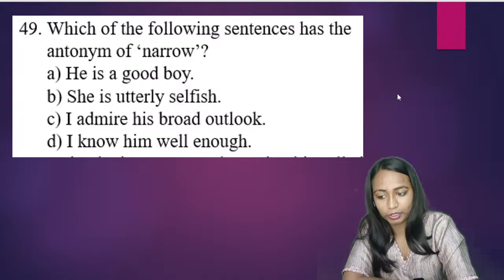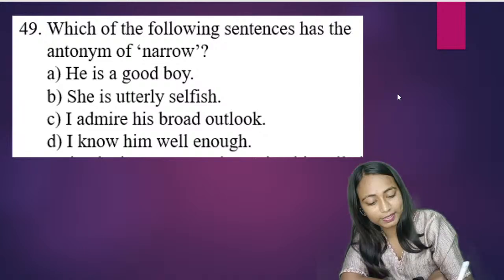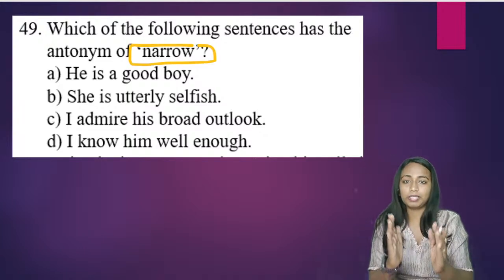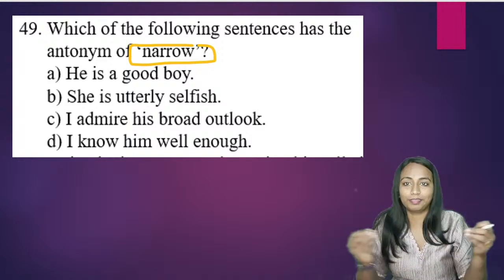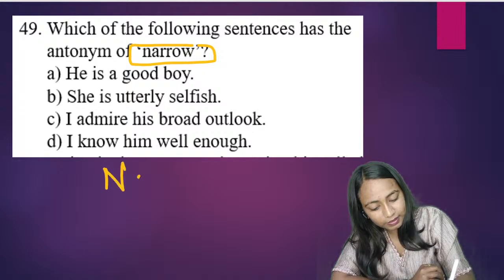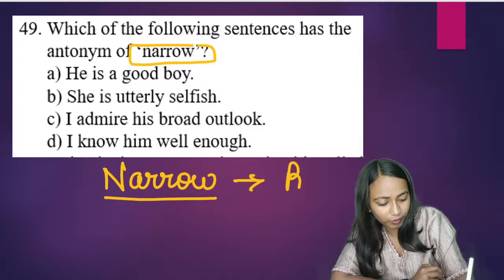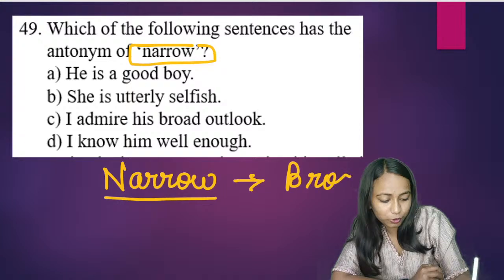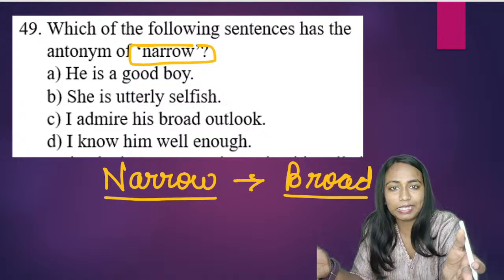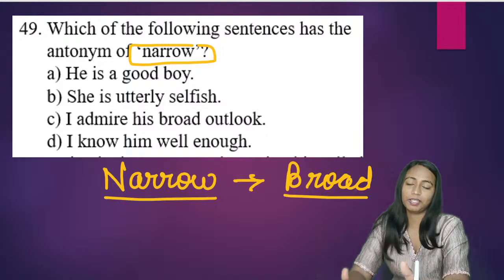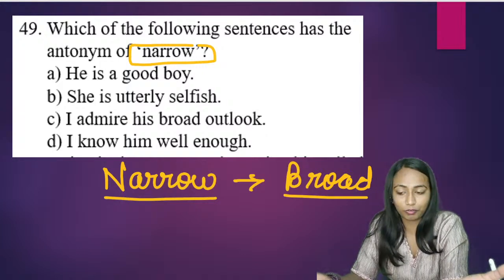Good. All of you are correct. So basically the question is asking us to find a sentence that contains the antonym of narrow. Narrow का मतलब सकरा, which is not having a lot of width. So basically the antonym of narrow is broad. Narrow को हिंदी में कहते हैं सकरा and broad को कहते हैं चौड़ा. Something that has very less width is narrow, and something that has big width is referred to as broad.